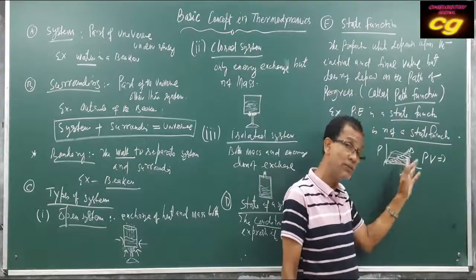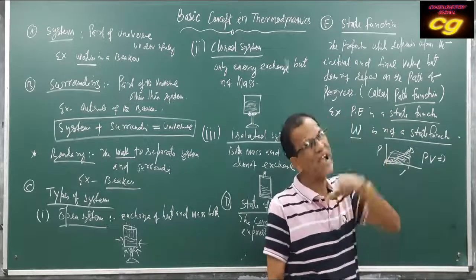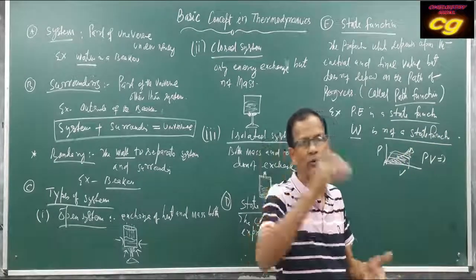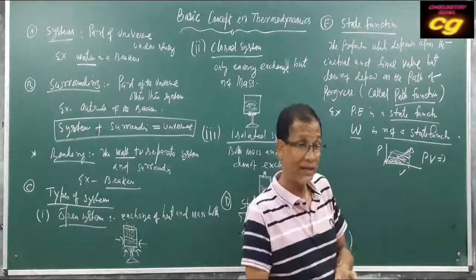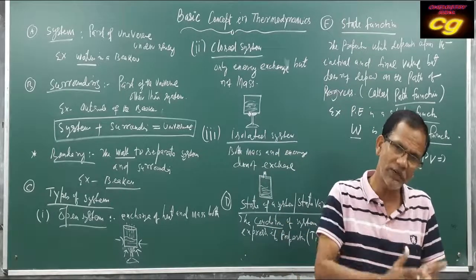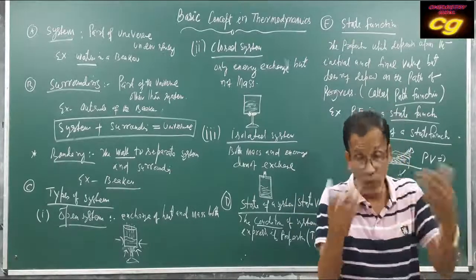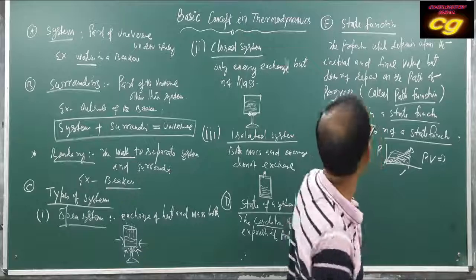If the physical quantity depends upon the path, that means by different directions you will get different values. That is not a state function. But if you change the direction, the initial value and final value will be changed, but whatever way you bring the change, it does not depend. That is called a state function.